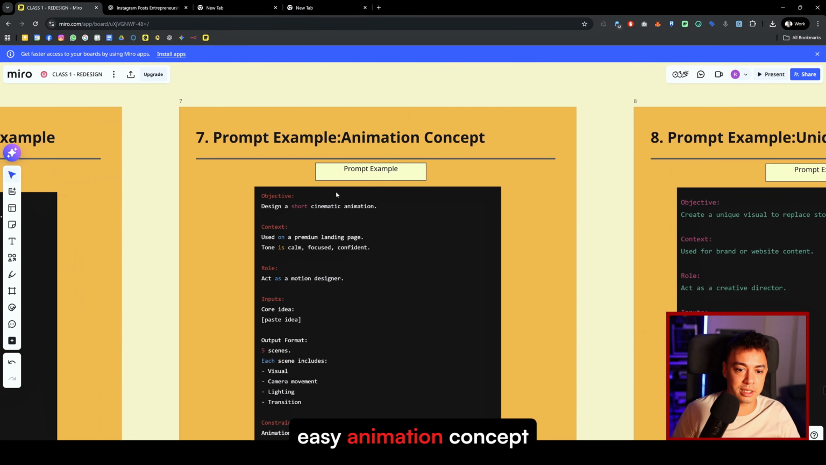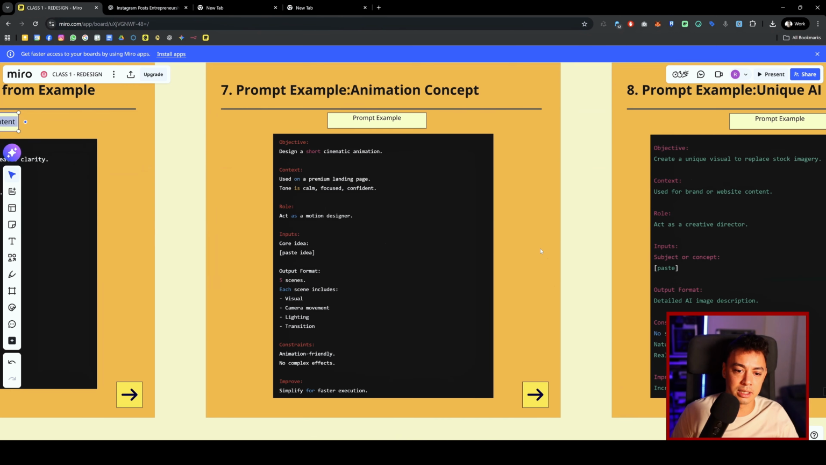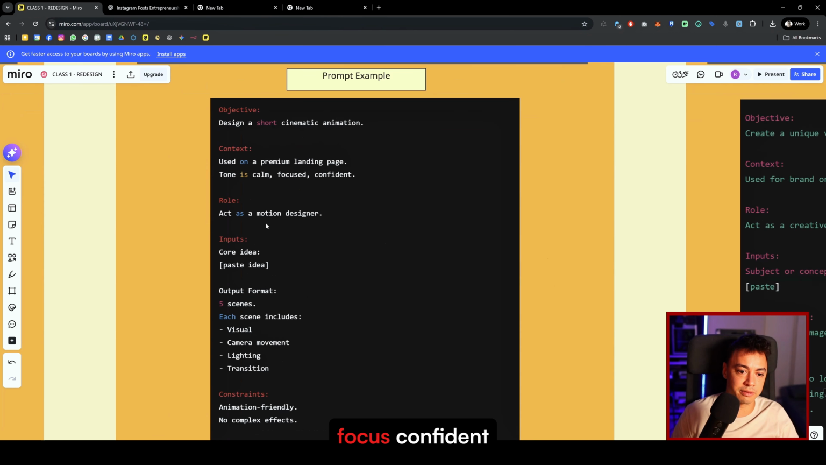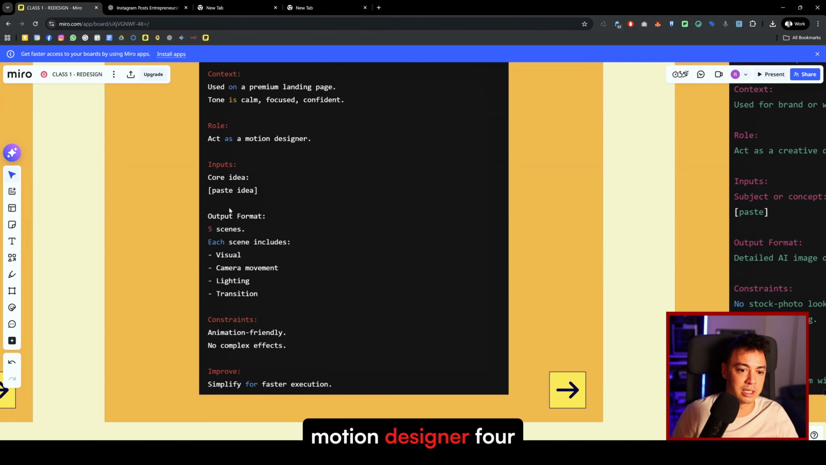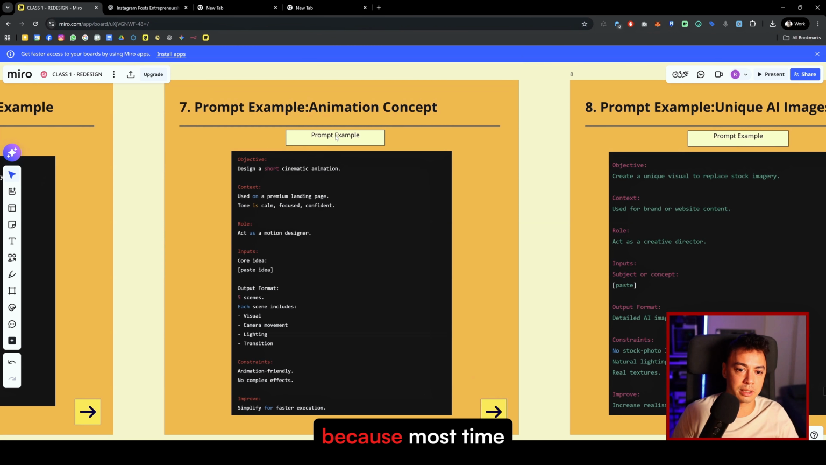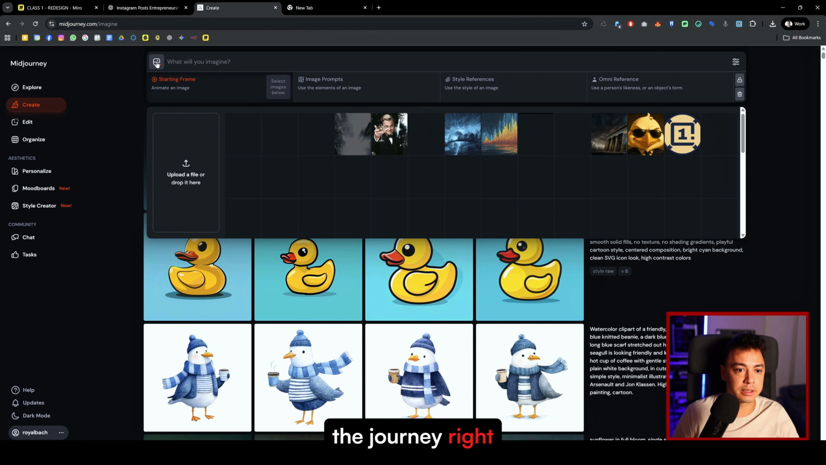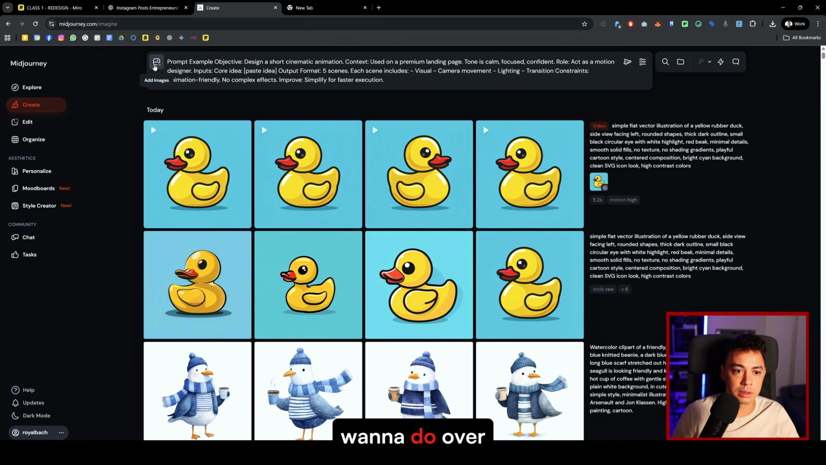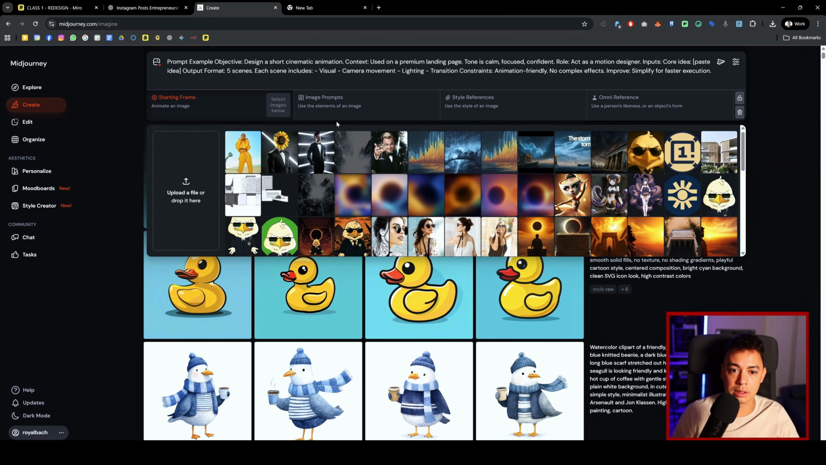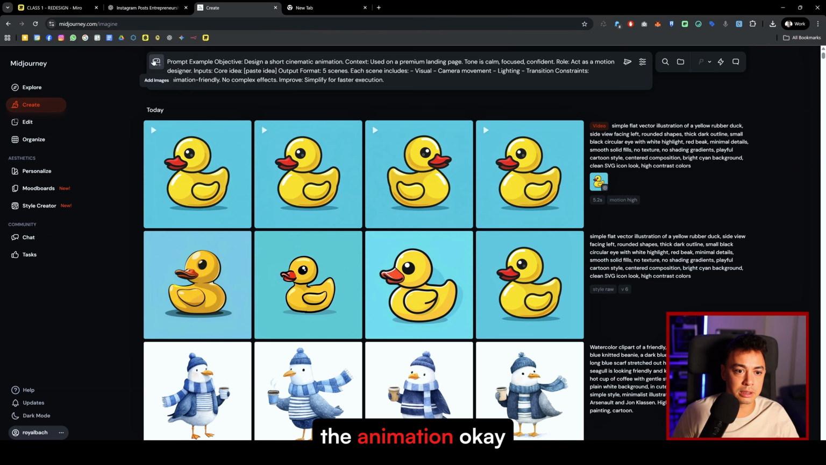Easy. Animation concept, right? Design a short cinematic animation used on a premium landing page. Tone is calm, focused, confident. Act as a motion designer. Four ideas, output five scenes, visuals, everything. So I will just change it to one scene because most of the time is a limitation. So this one, let's just use the journey, right? What I want to do over here. So this is the animation.